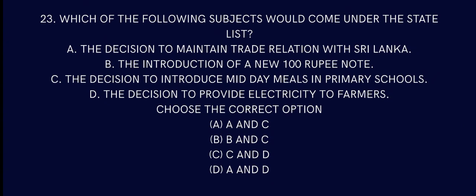Not really. The decision to introduce midday meal in primary school, that is a state list. The decision to provide electricity to farmers, that is a state list. So the answer is C and D.